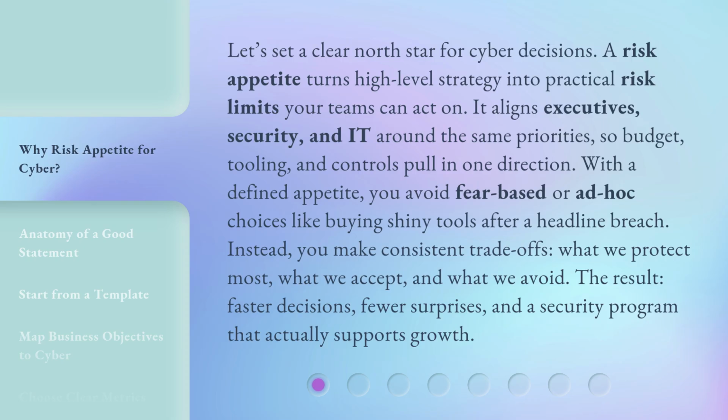A risk appetite turns high-level strategy into practical risk limits your teams can act on. It aligns executives, security, and IT around the same priorities, so budget, tooling, and controls pull in one direction. With a defined appetite, you avoid fear-based or ad hoc choices like buying shiny tools after a headline breach. Instead, you make consistent trade-offs: what we protect most, what we accept, and what we avoid. The result: faster decisions, fewer surprises, and a security program that actually supports growth.